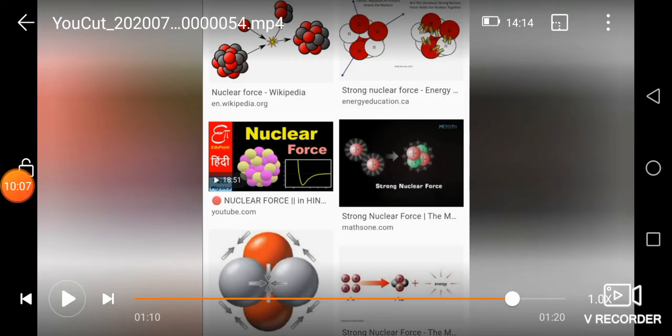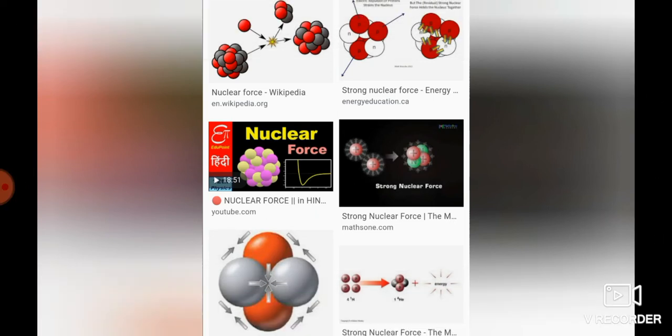Next one is the strong nuclear force. The nuclear force is that force which binds the protons and the neutrons in a nucleus. It is about 100 times stronger than the electromagnetic force and 10 to the power of 38 times stronger than the gravitational force. It is charge independent and acts equally between protons and neutrons. It acts over a very short range or distance only. It is not a central and is a non-conservative force. The characteristic particles are the mesons.